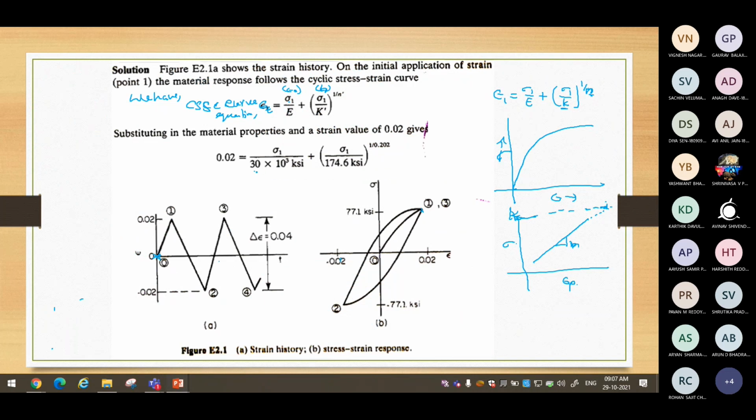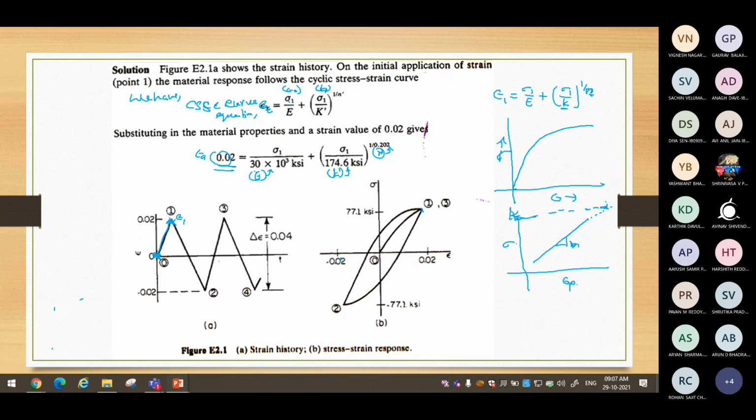This is Young's modulus E, K dash, and n dash. All the given values you substitute, and the strain amplitude is 0.02. Strain amplitude means you have pulled from 0 to 0.02 strain, epsilon 1.